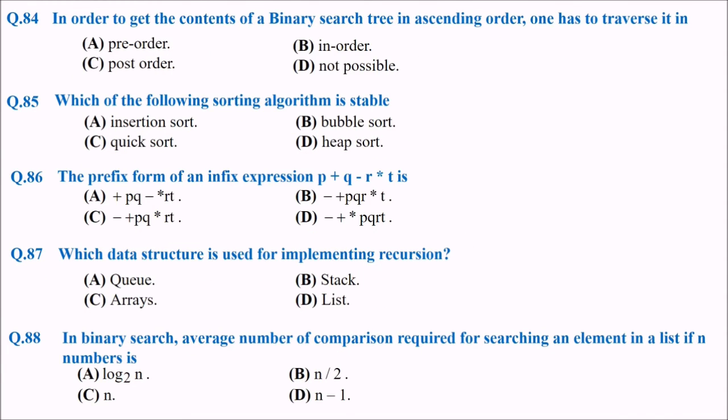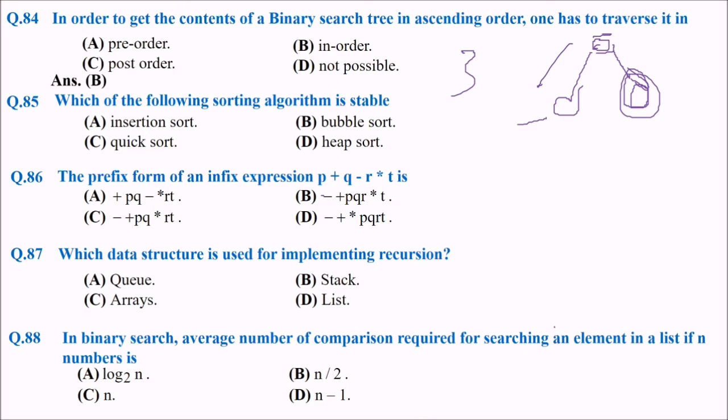Next question is, in order to get the contents of a binary search tree in ascending order, one has to traverse in which order? Because in a BST, the element follows a certain rule. All the elements which are below or less than this element are here. All the elements which are greater than this value are here. So in which order do you need to traverse to find the ascending order? The answer is B, in order.